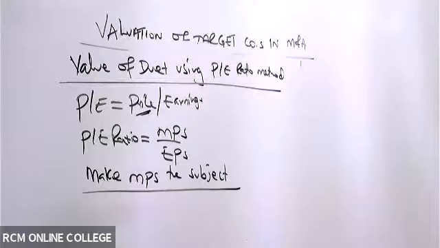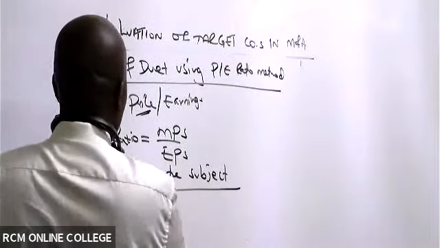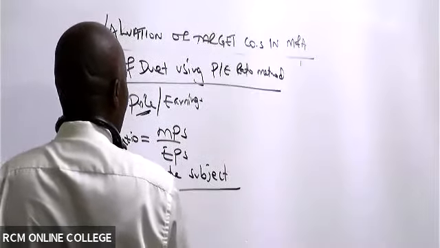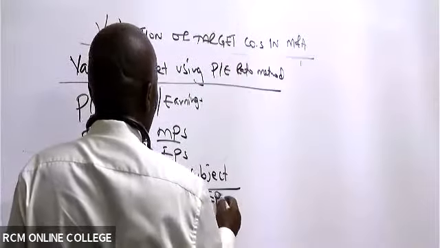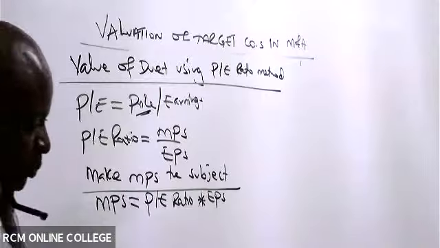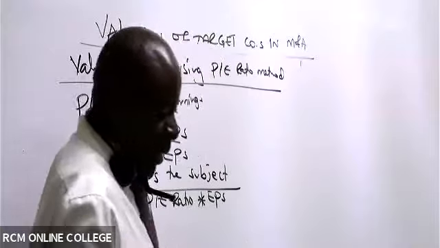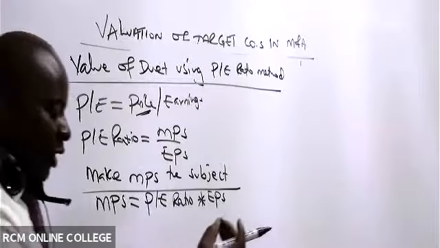If you make MPS the subject of the formula, then MPS will be equal to PE ratio times EPS. MPS is market price per share. I don't want to just value one share.